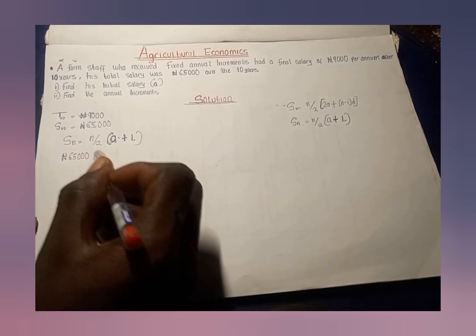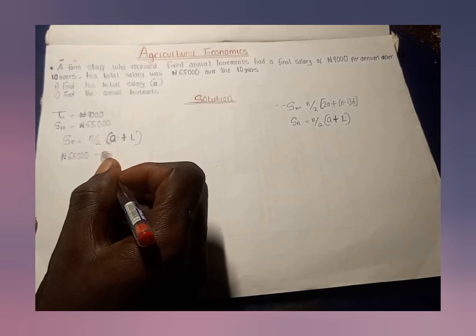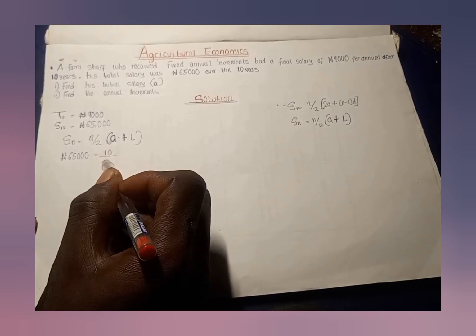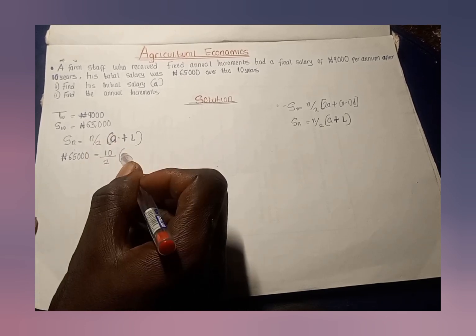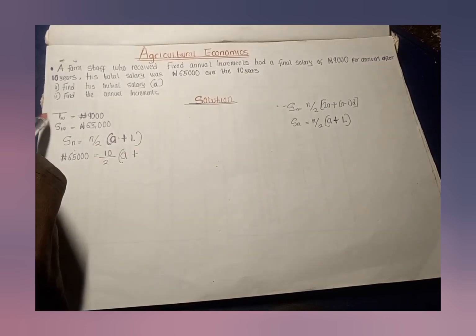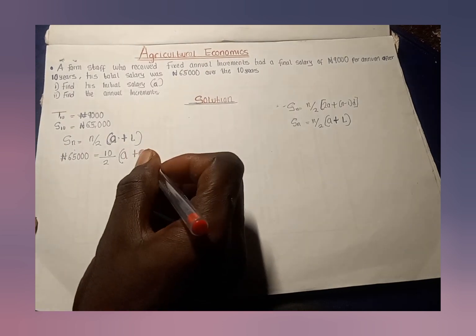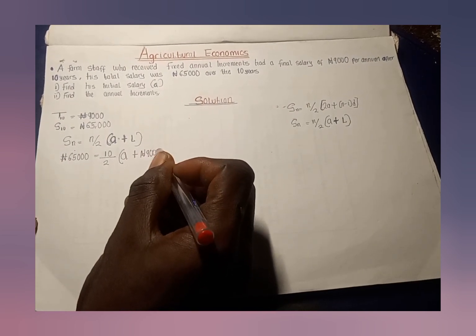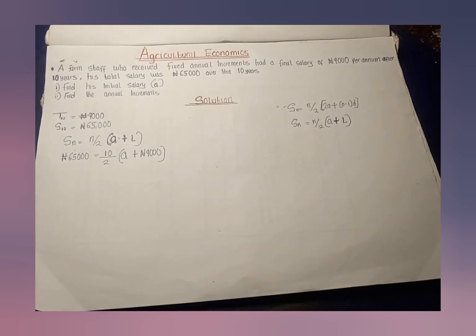65,000 naira is equal to n over 2. My n is 10, which is the number of years. My n over 2 into bracket A, I'm looking for A, which is the unknown, A plus L. My last term is 9,000 naira. Have you now seen like that? I can easily solve for my A like that. This formula is used when we know our first and the last term. I've already told you that your parameter will depend on the formula that you're going to be using. So let me solve for my A.